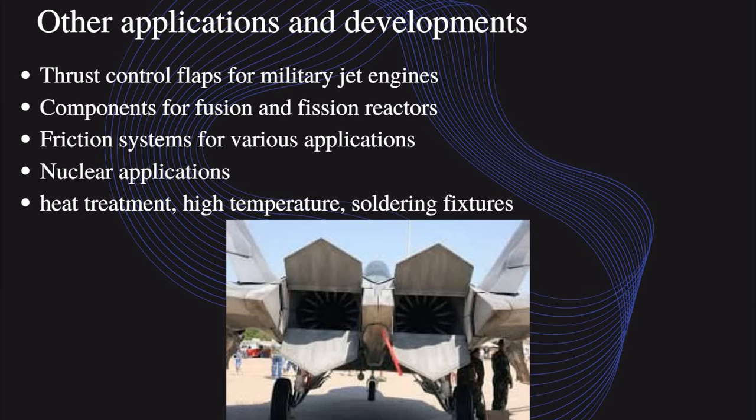Friction systems for various applications. The braking system is one of the friction systems, and friction systems absorb vibration and heat; the ceramics absorb the heat and vibration. So we are using this material for this application. Nuclear application: heat treatment, high temperature, soldering fixture. If you need any heat treatment above some Curie temperature, we use handles made of ceramic materials. So we can apply the heat treatment at high temperature and reduce our effort of the work.